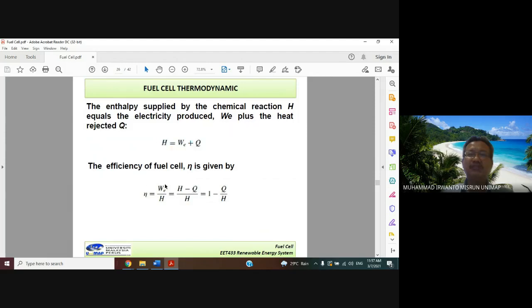And efficiency is given by this one. Efficiency is equal to WE over H. Then we can write from here that WE is equal to H minus Q. So efficiency is H over H minus Q over H, which is 1 minus Q over H. This is the efficiency formulation of the fuel cell when we consider the entropy process or heat process.